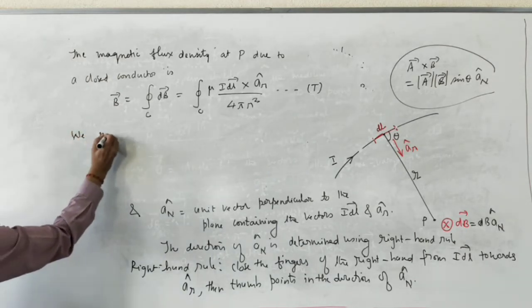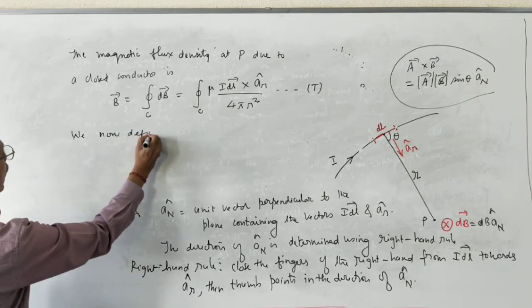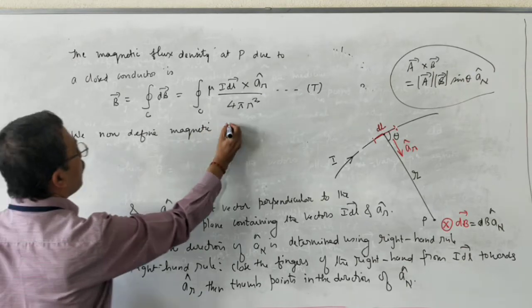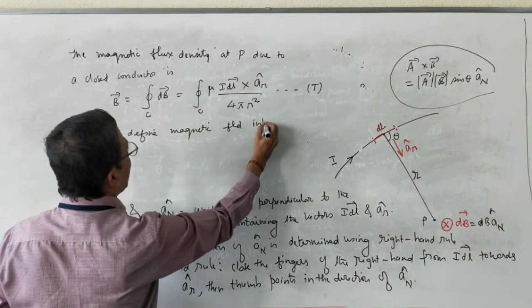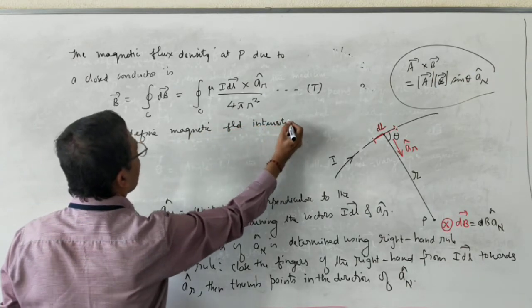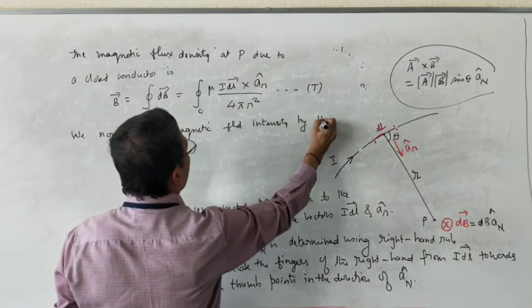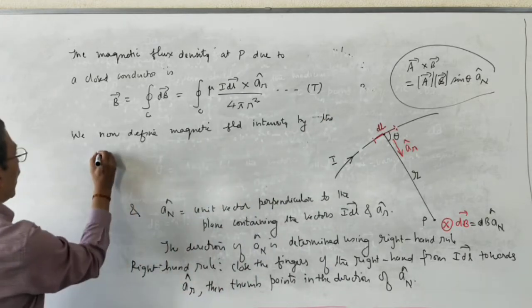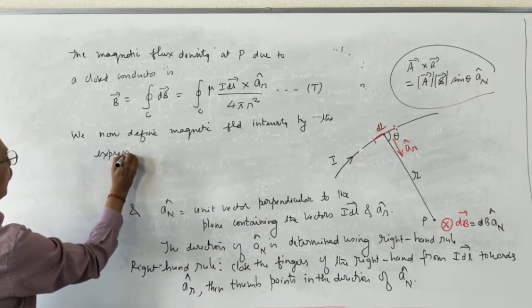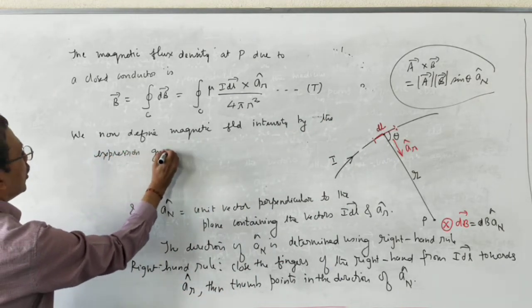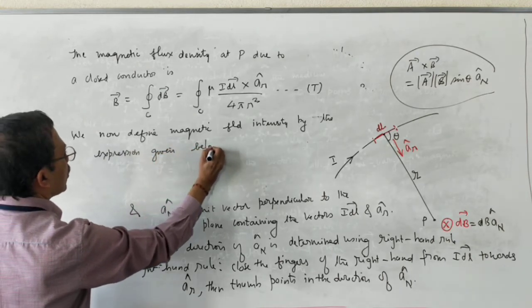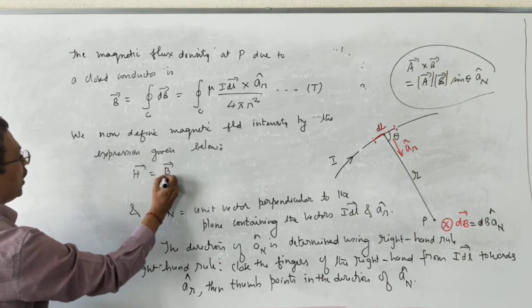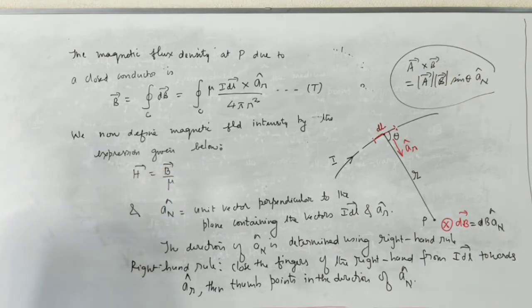We now define magnetic field intensity by the expression given below. What is vector H? Vector H is equal to vector B divided by mu.